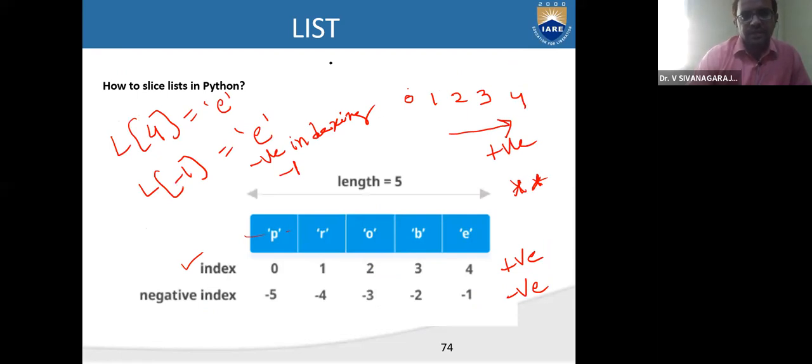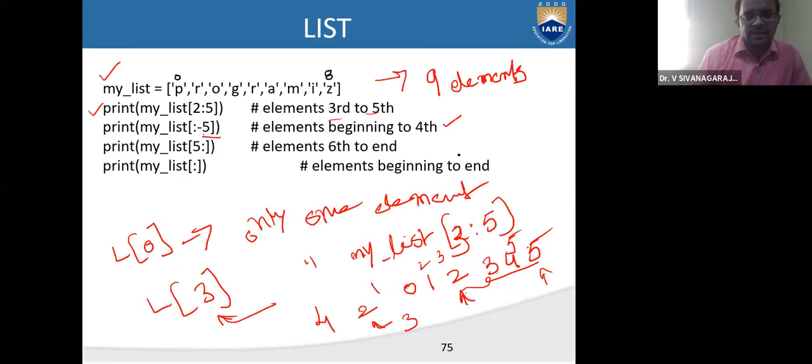So negative indexing starts from the final indexing position. There you need to represent -1. So you need to move in the reverse direction, in the opposite direction of your positive indexing. So what is the indexing position here? Here it will be -1, -2, -3, -4, -5, -6, -7, -8, and this will be -9.